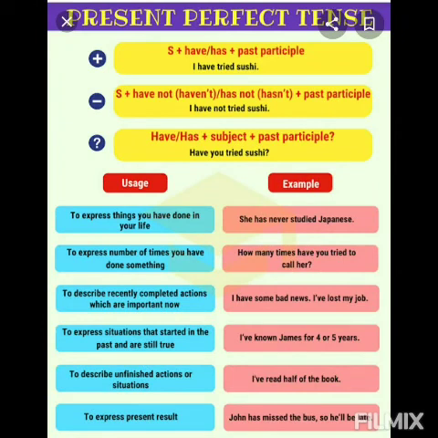Present perfect tense. Where do we use this tense? To express things you have done in your life. For example, she has never studied Japanese. To express number of times you have done something. How many times have you tried to call her? To describe recently completed actions which are important now. For example, I have some bad news. I have lost my job.